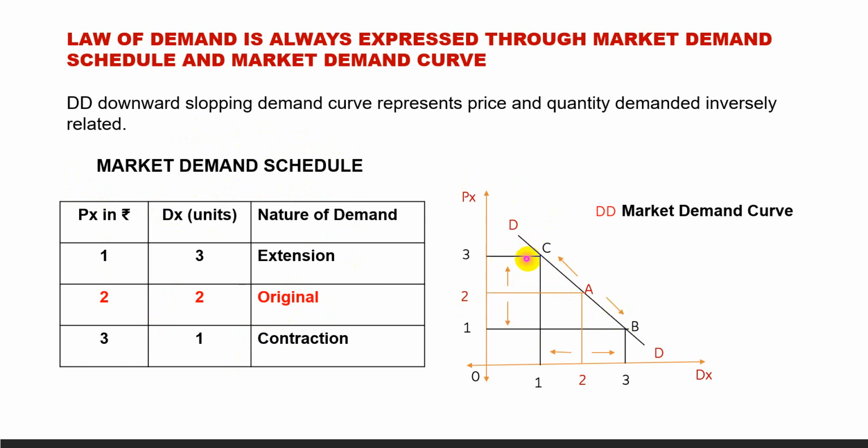When the price rises, there is a contraction in demand. That means there is an inverse relationship. A downward sloping demand curve represents the inverse relationship between the price and quantity demanded. So any curve that slopes downward represents that the variables we measure on the two axes have an inverse relationship.